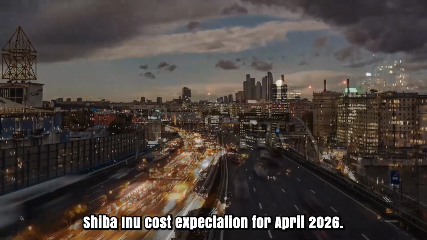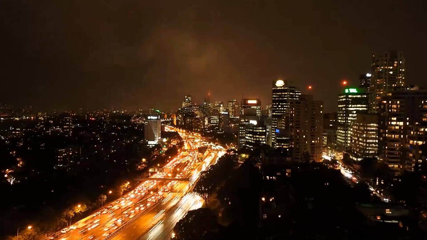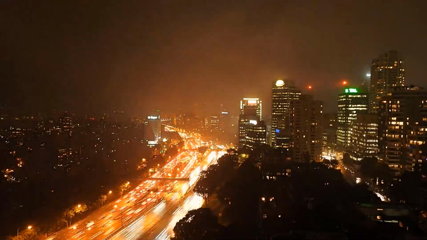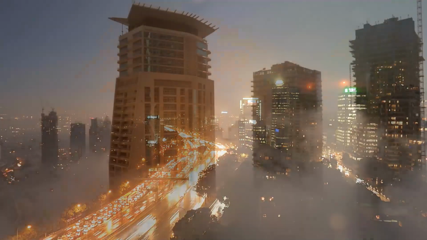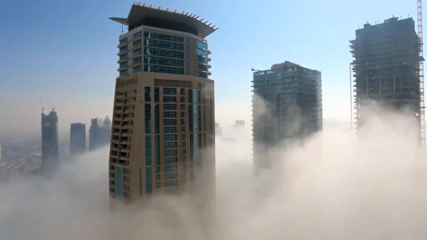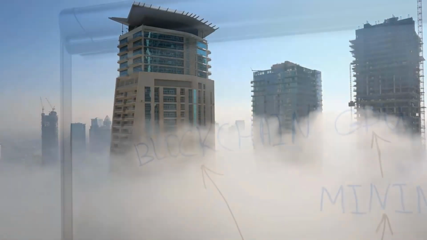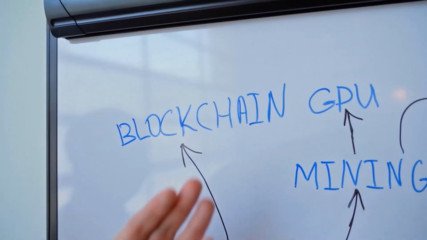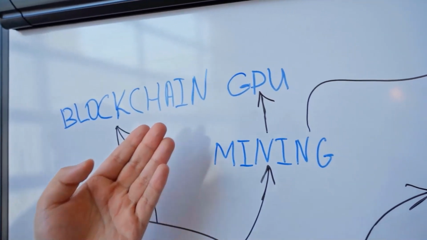Shiba Inu price expectation for April 2026. Before all else, price at 0.25124. High prices 0.31184, while low prices are 0.25124. The average price is